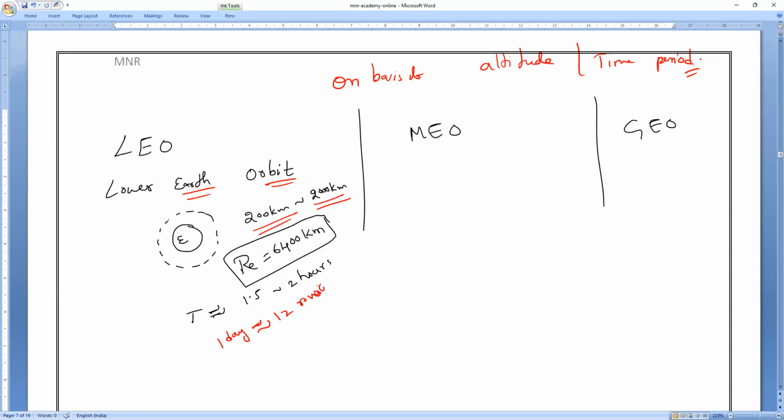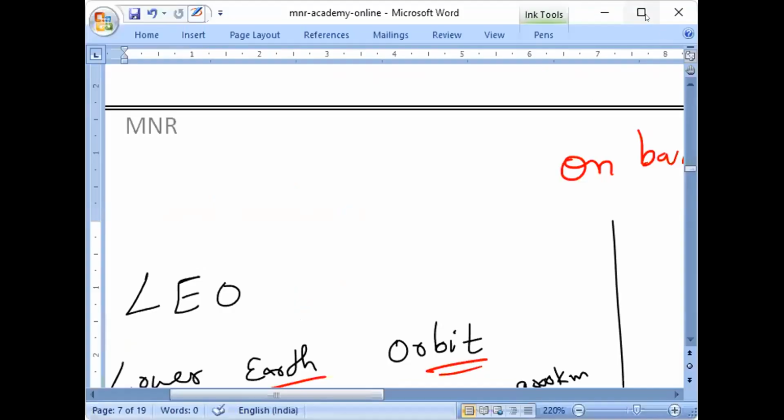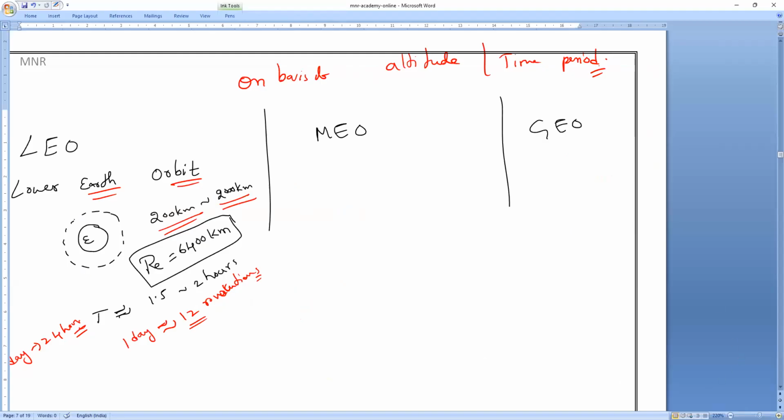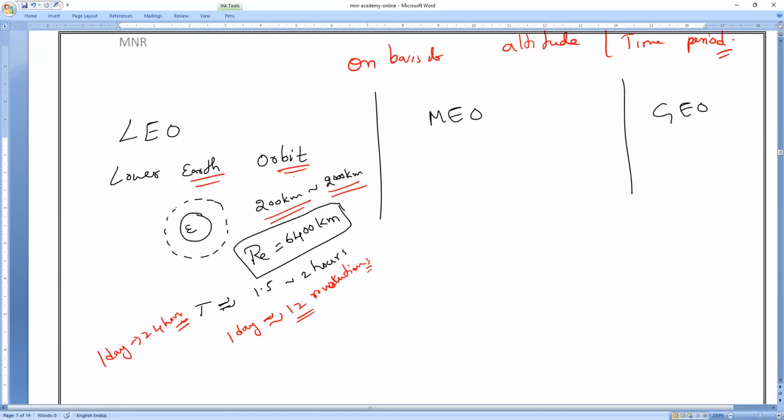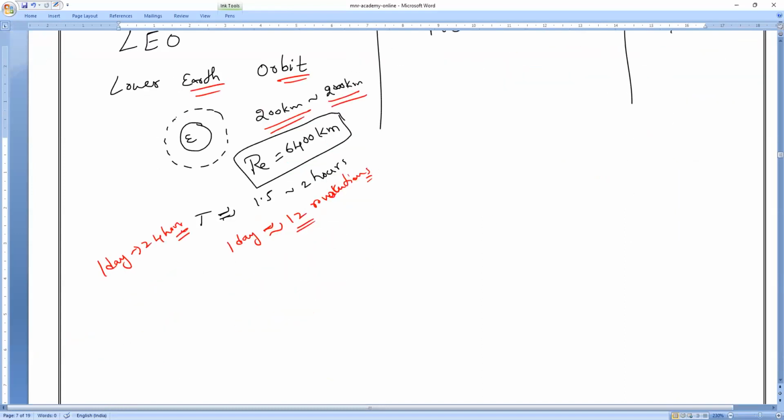Yes, please, guys. 12 revolutions approximately. Why? Per one day, how many hours? 24 hours. Understanding? So these LEO satellites, which are present between 200 and 2000 kilometers, make approximately 12 rotations around the Earth per day. Most of the satellites are in this region only.